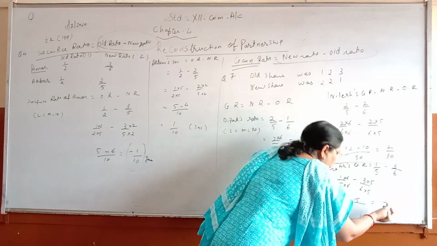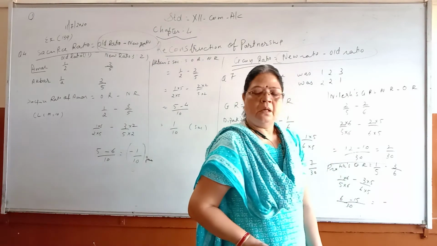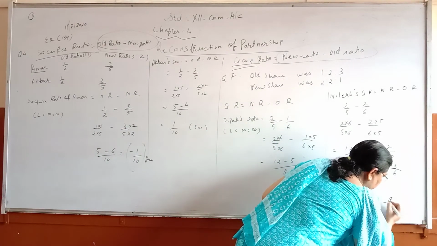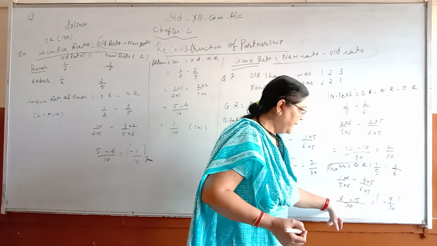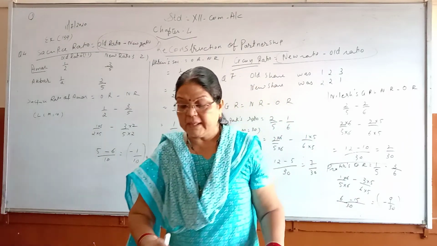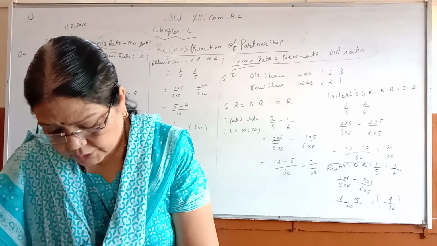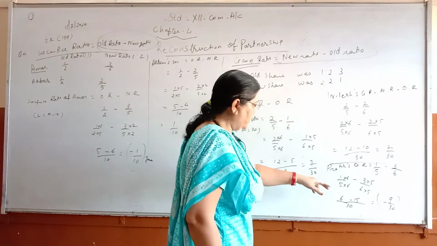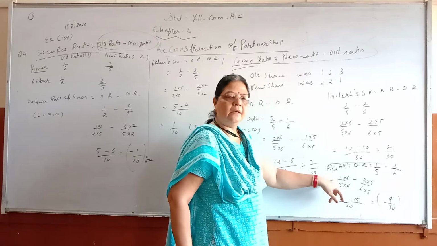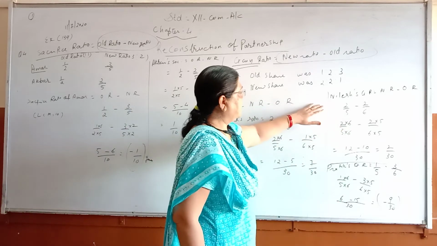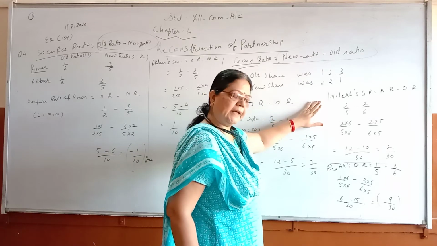So what will we get here? Minus. Minus how much? 9. Here minus 9, so minus 9 upon 30. In your question, the names are given in a different order, with Pratik last. So we will take the question as it is given in the textbook.